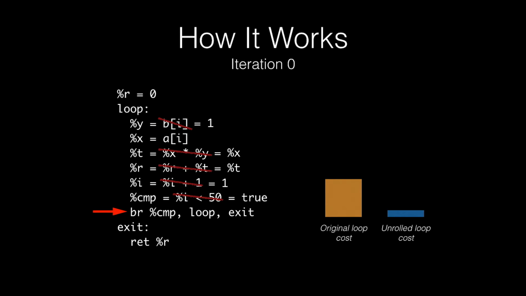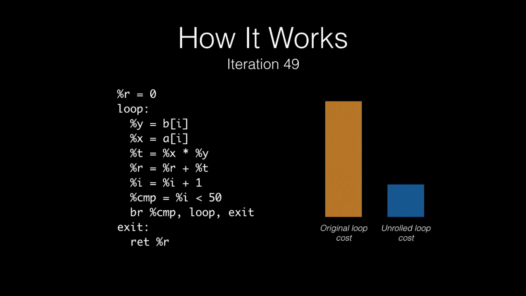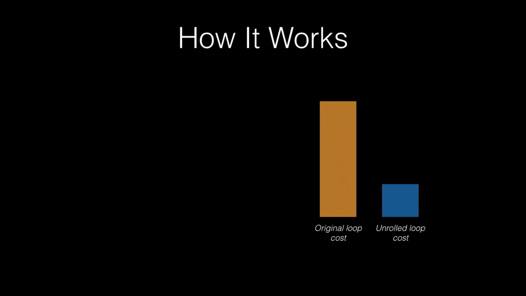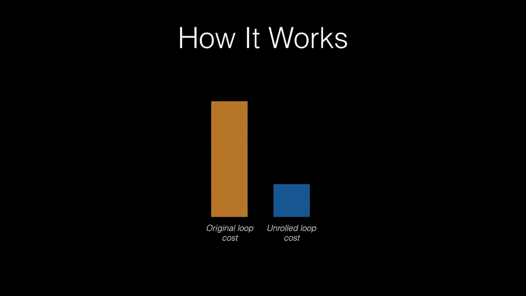So when we finished iteration 0, we proceed to the next iteration, iteration 1. And we do the same stuff. So let's just fast forward it. So in this case, literally the entire iteration turned out to be dead. So after it, we process the remaining iterations. Let's just skip it and jump to the end. In the end, we get pretty accurate estimates for costs of original loop and unrolled loop. So that allows us to estimate the speedup that we can get from unrolling this loop, at least our estimate of it. So what do we do with this now?